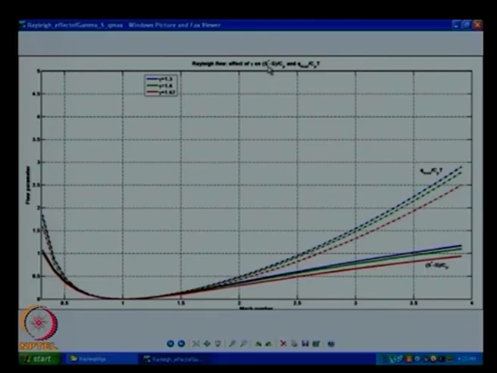I am now plotting the opposite of what I gave as expression in your notes. I am plotting here S star minus S. If I plot S minus S star, that will go below. It is negative. Okay. Of course, if I am heating, I am thinking about this as the entropy change, S star is going to be the highest value and S will be lesser. Whatever expression I gave, S minus S star, will be negative always. So I am plotting the negative of that so that it fits in the same axis. I did not want to put axis in negative also.